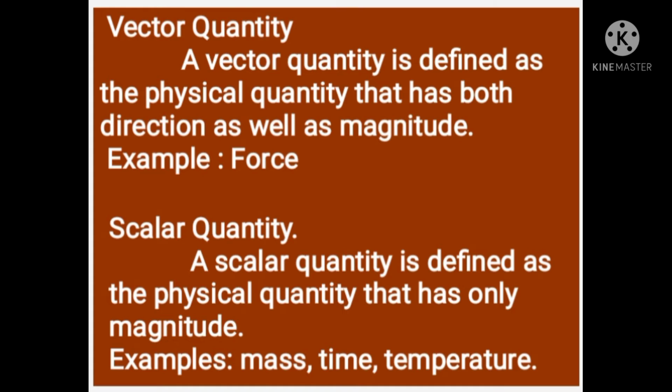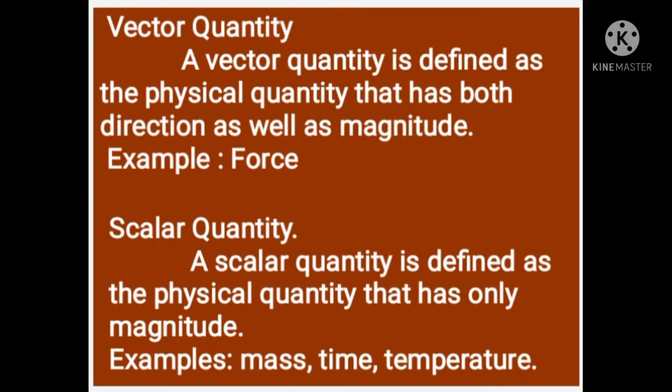Before going to today's topic, I'd like to explain what a vector quantity is and what a scalar quantity is. A vector quantity means a physical quantity that has both magnitude and direction. Force is an example of a vector quantity because we always consider a force with magnitude and direction. So, what is a scalar quantity? A scalar quantity is defined as a physical quantity that has only magnitude.